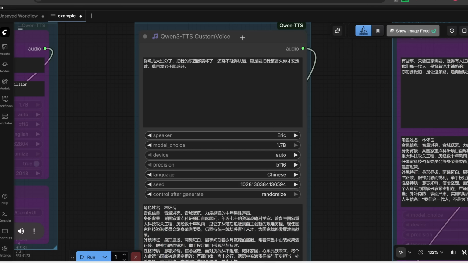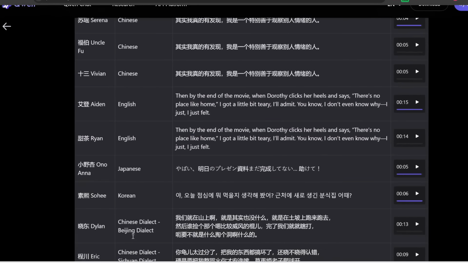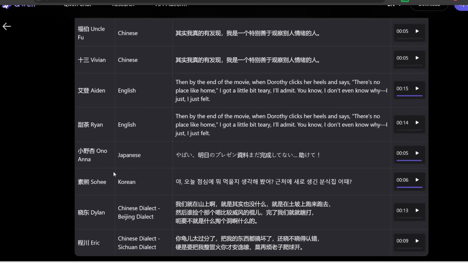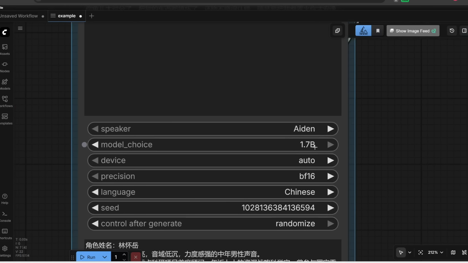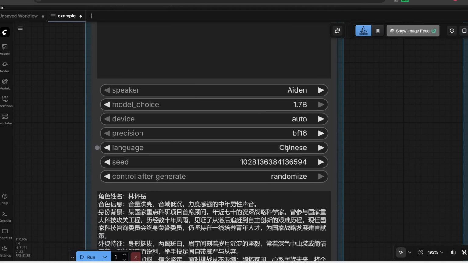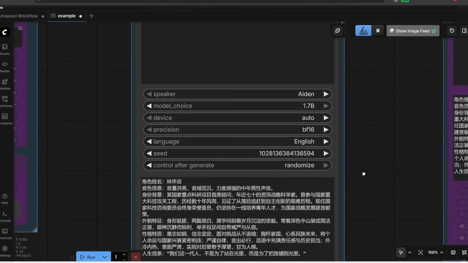So in this node, we can choose from several pre-built voices from the Qwen team. You can refer back to here for some examples, but basically if you want them to speak English, then we only have Aiden and Ryan. So let's choose Aiden, and then here's where we would choose the model. Yes, let's keep it at 1.7b. And then for the language, this time let's choose English, and that's pretty much it.